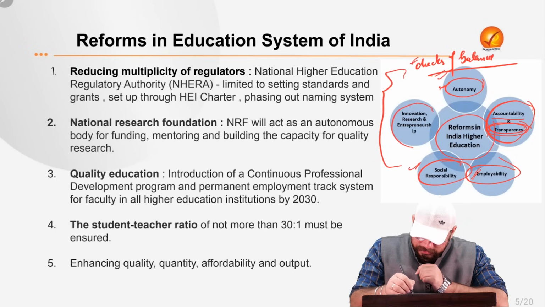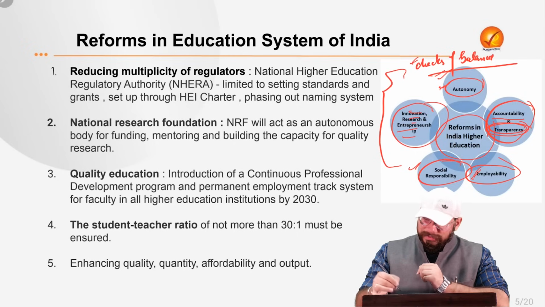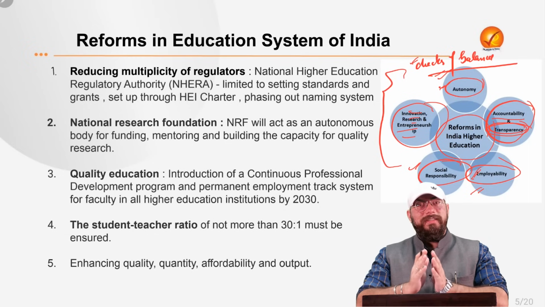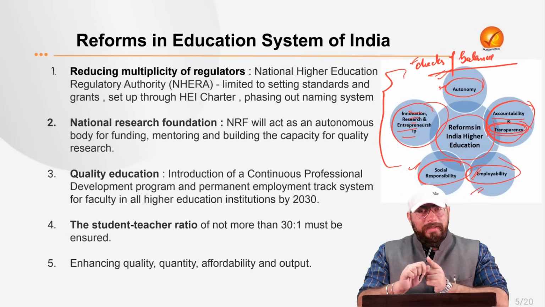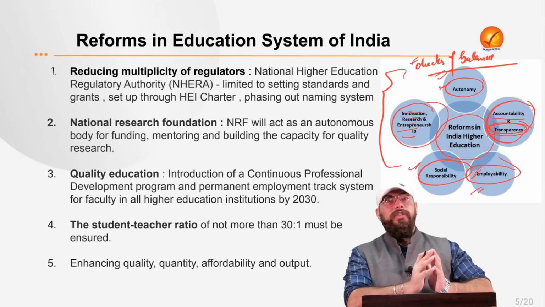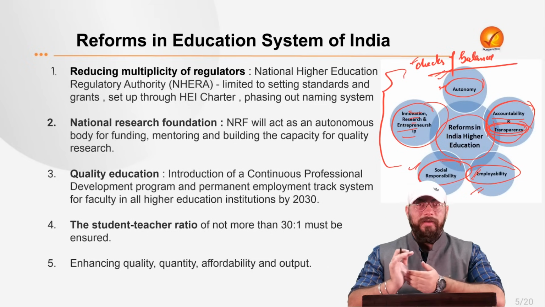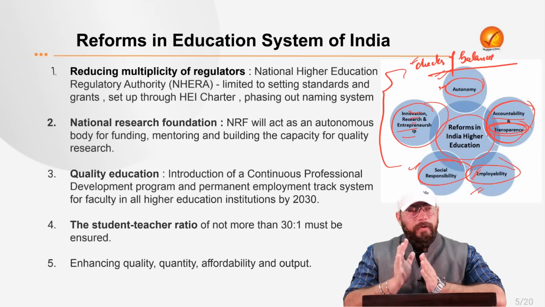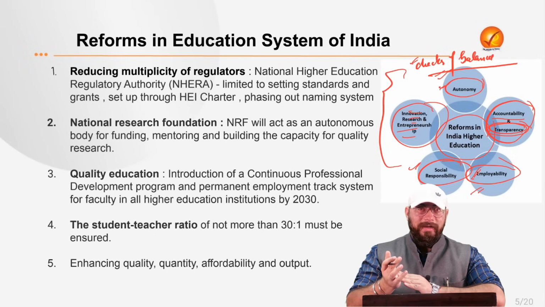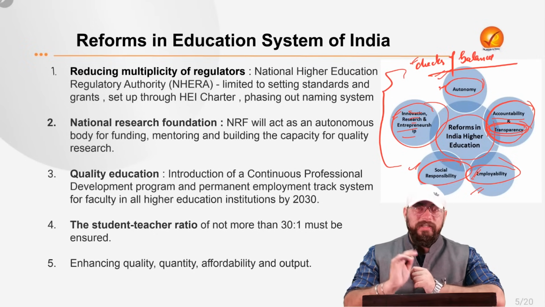And also one reform is needed in innovation, research and entrepreneurship. First is making them employable, that is a given, right? But students also need to be taught that they are not there just to become employees. Mostly in schools, what is taught is how to be a good employee, right? But very, very rarely is it taught to students how to be a good entrepreneur, how to employ other people, right? That comes with research and innovation.